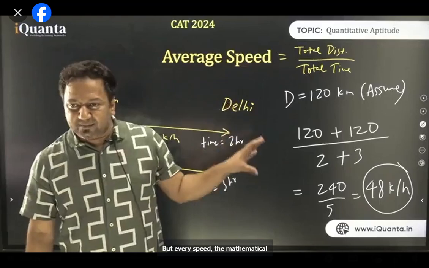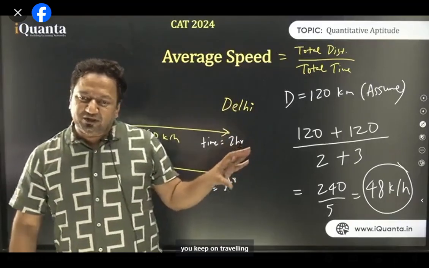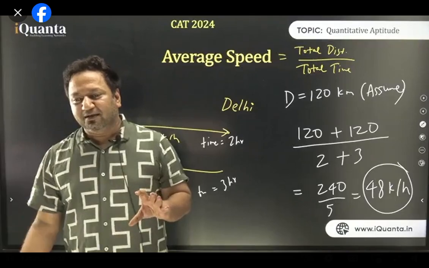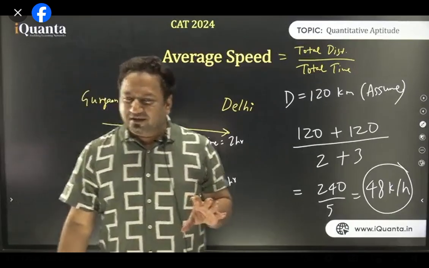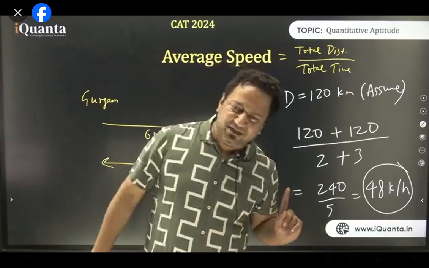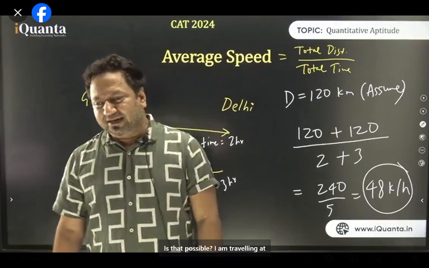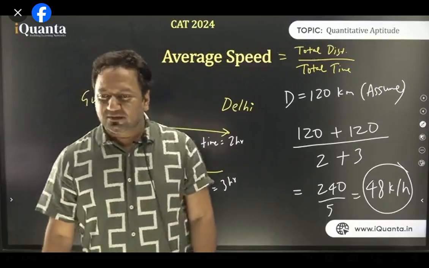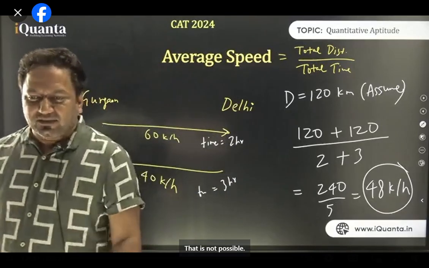But average speed, the mathematical concept, says the speed at which you keep on traveling continuously to go anywhere. तो ऐसा तो नहीं होता कि मुझे कहीं पहुंचना है और मैंने अपनी बाइक निकाली और रास्ते में कोई आया या ना आया, मैं सेम स्पीड चलते चला जा रहा हूँ. Is that possible? That is not possible.